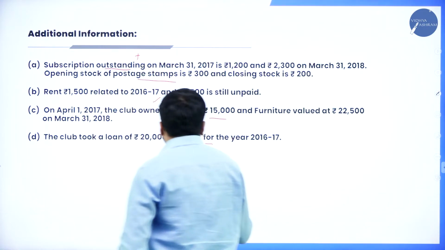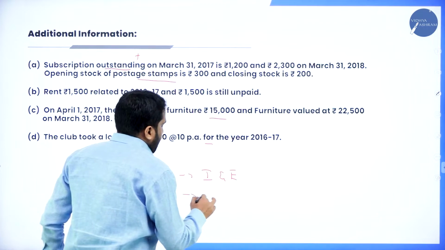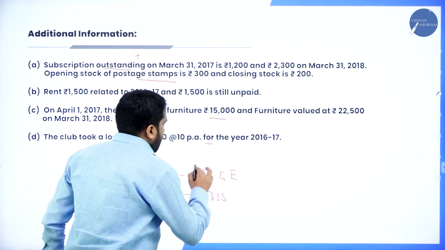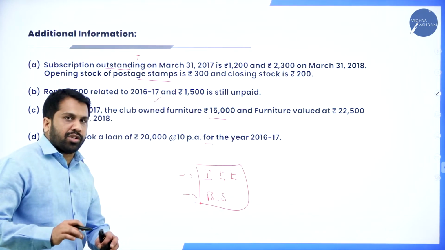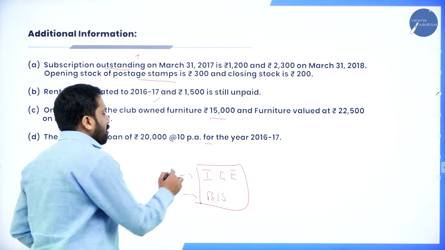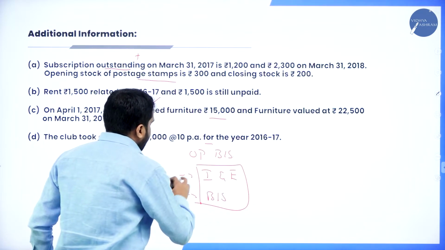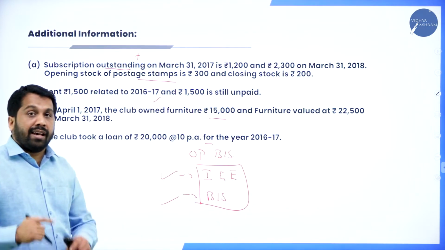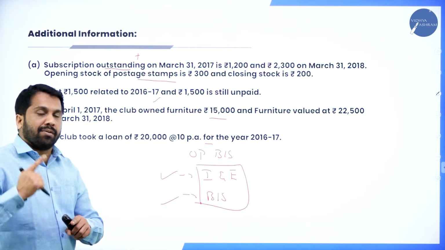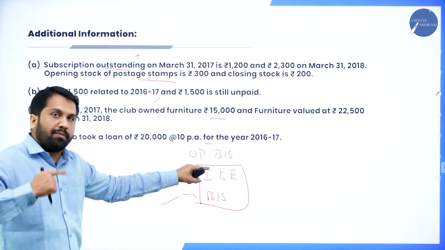Normally what are you supposed to do? Income and expenditure and balance sheet. But in this problem, the balance sheet is not given in the question. Then you are supposed to prepare the opening balance sheet. After that, the normal procedure. Okay. Extra work will be there. What is the extra work? The opening balance sheet you are supposed to prepare.